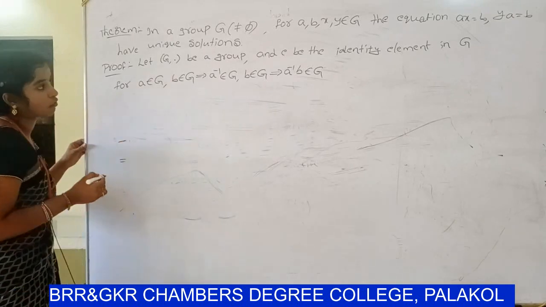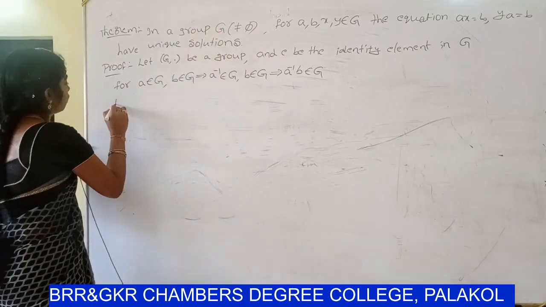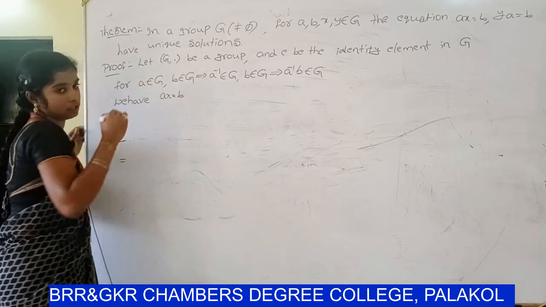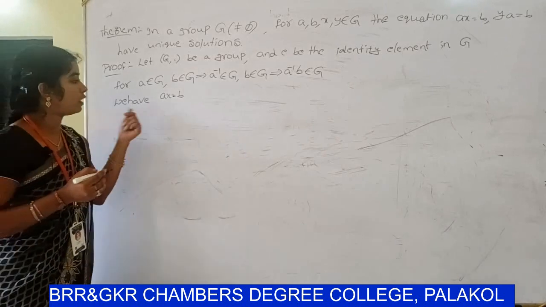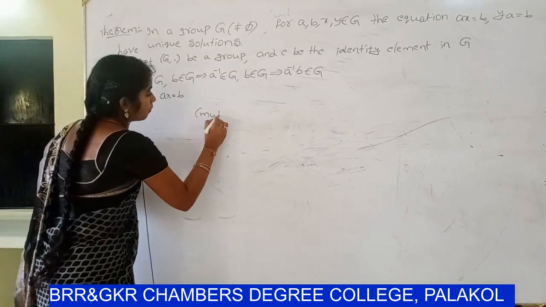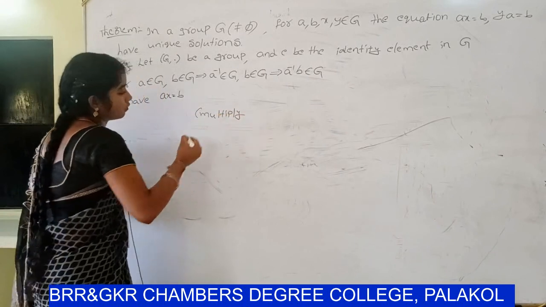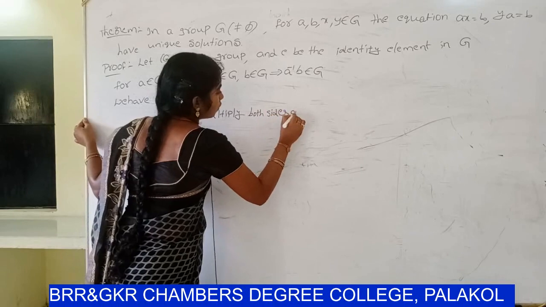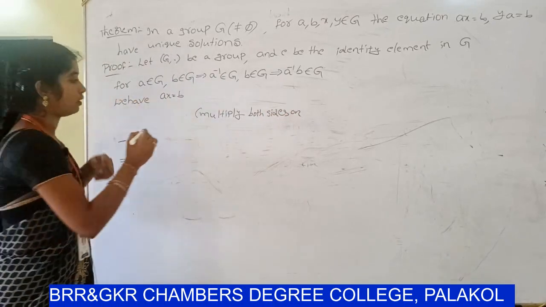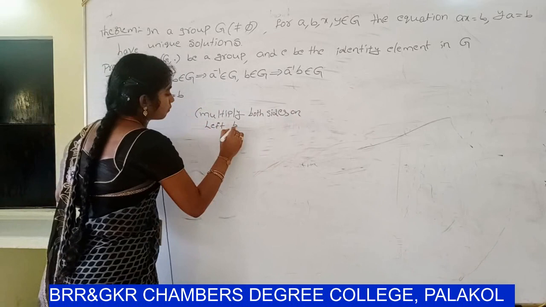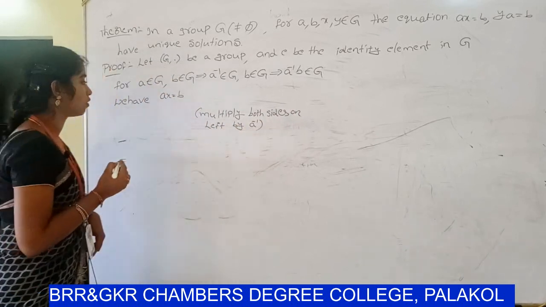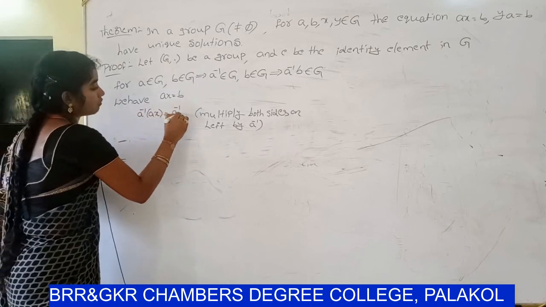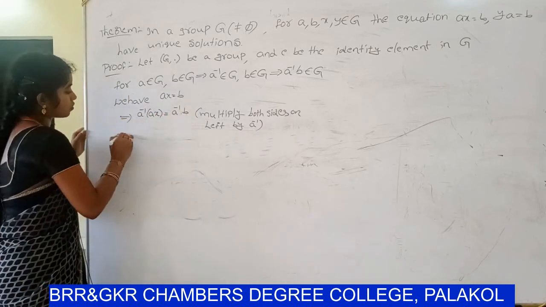So first take ax = b. Multiply both sides on left by a inverse. So a inverse (ax) = a inverse b.